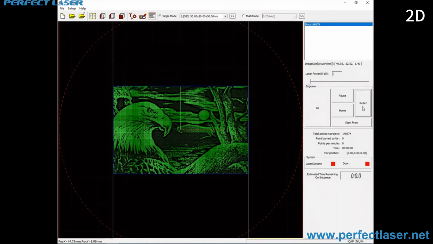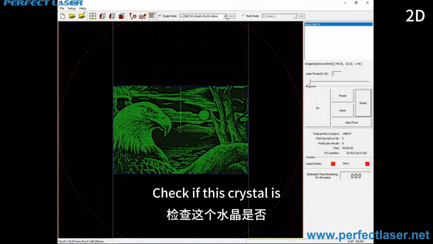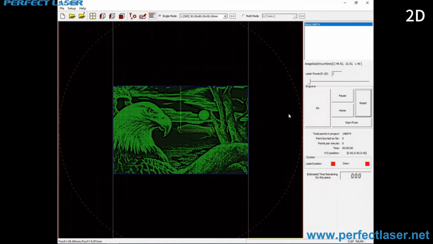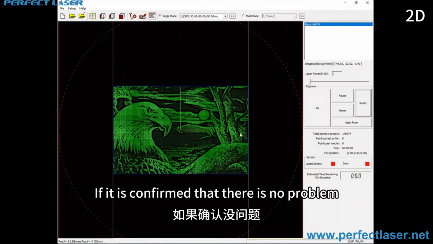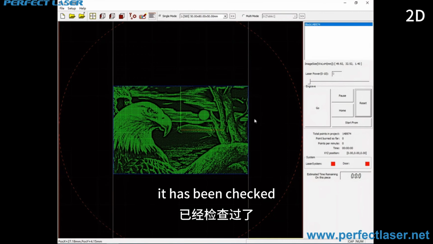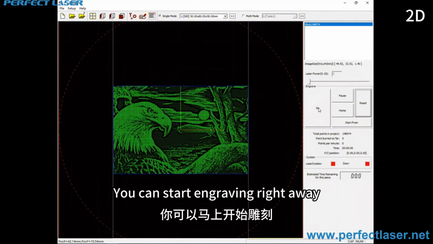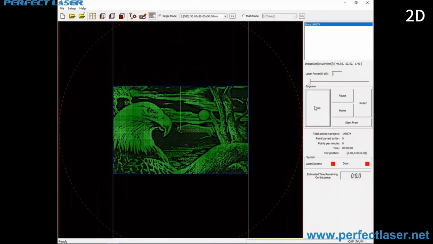Reset the machine. Check if this crystal is the corresponding crystal, 5 by 8 by 5 centimeters. If it is confirmed that there is no problem, it has been checked, and the crystal is placed correctly, you can start engraving right away.